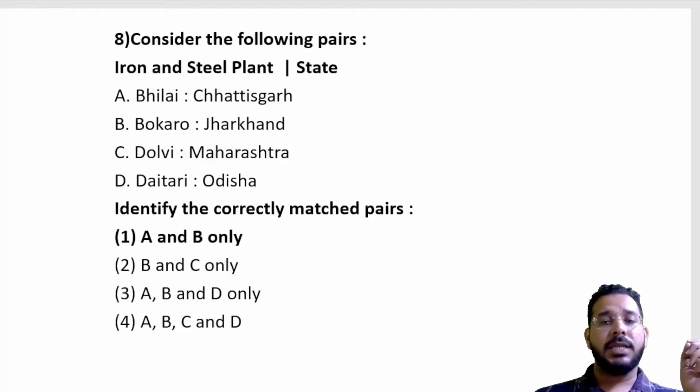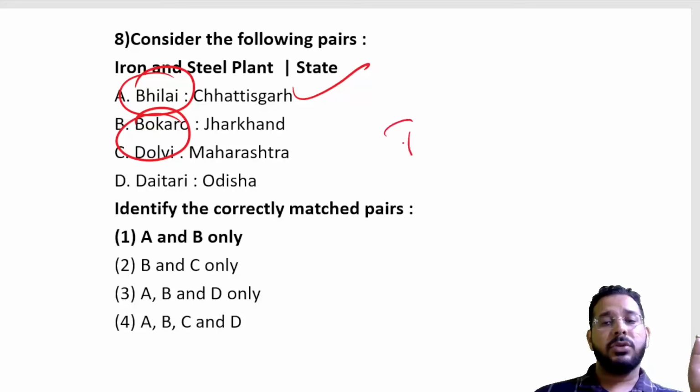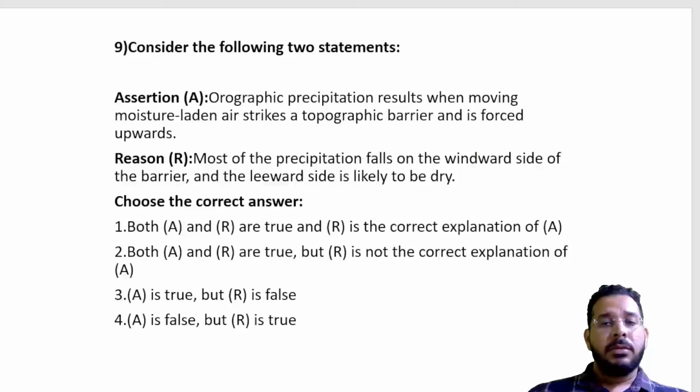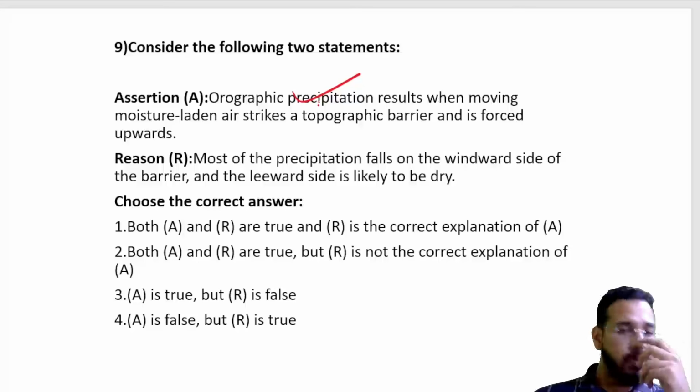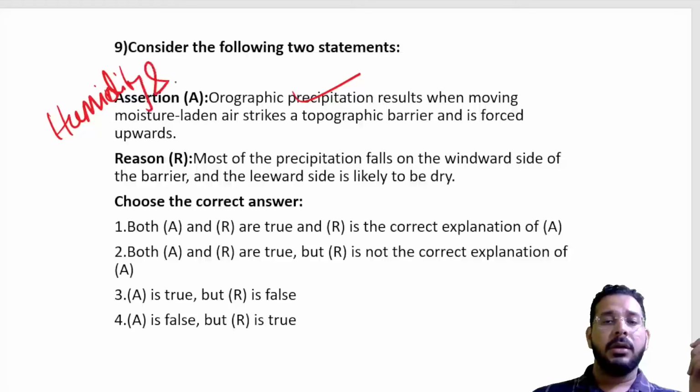Then a question is asked where different industries and their location is asked. So this question is from industries chapter. We study the minerals, we study industries, we study resources. So again an assertion reasoning question asked on precipitation, types of precipitation. So this is also a chapter from humidity and condensation. There you will study this.